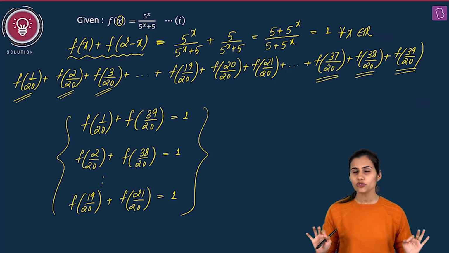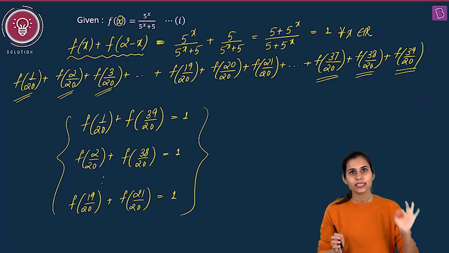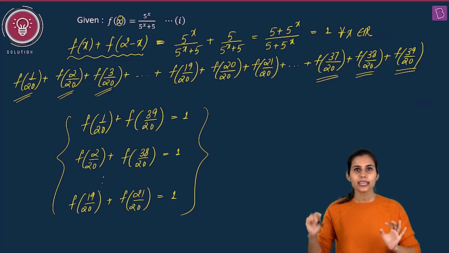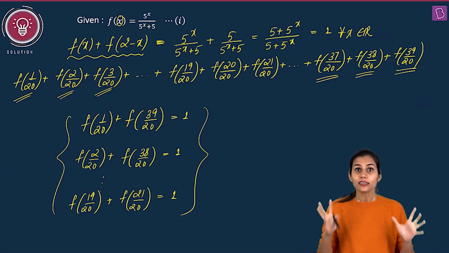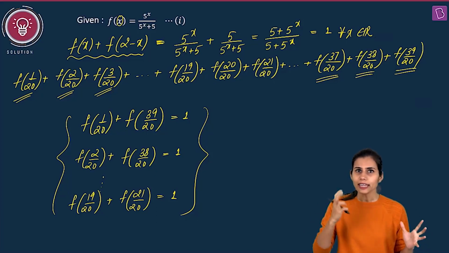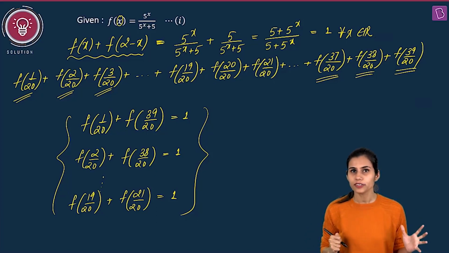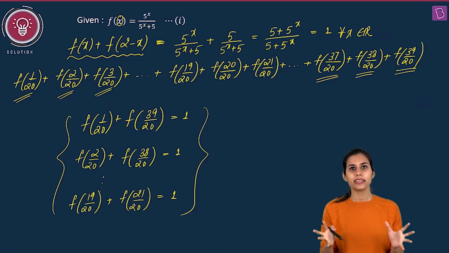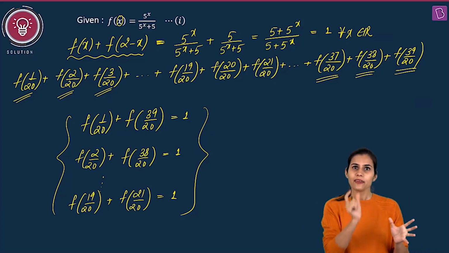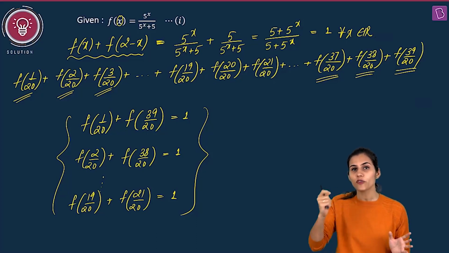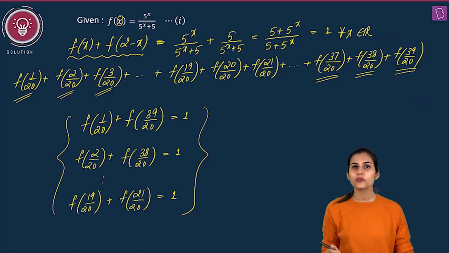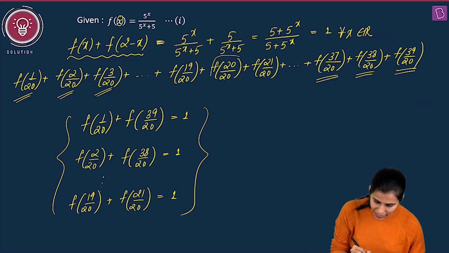Now, how many terms do you have in this series? 1 by 20, 2 by 20, and so on till 39 by 20. That means 1 to 39, 39 terms. 39 is an odd number. Divide by 2, what do you get? 19.5. That means you will have 19 pairs of 2 terms each, and there will be one middle term left out alone. What will be the middle term? 39 plus 1 by 2, that is 40 by 2, that is 20. The 20th term will be the middle term, that is f of 20 by 20. This will be the middle term.